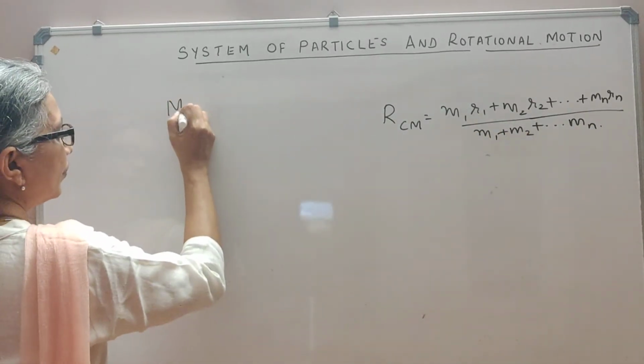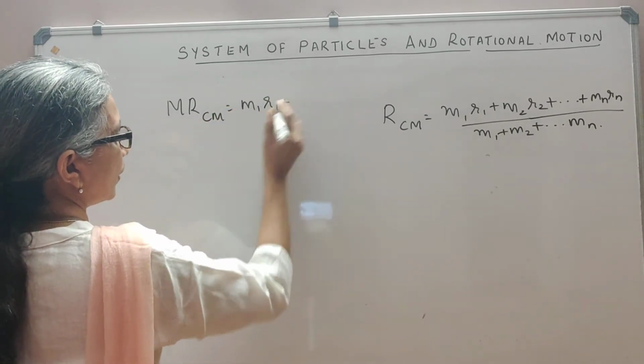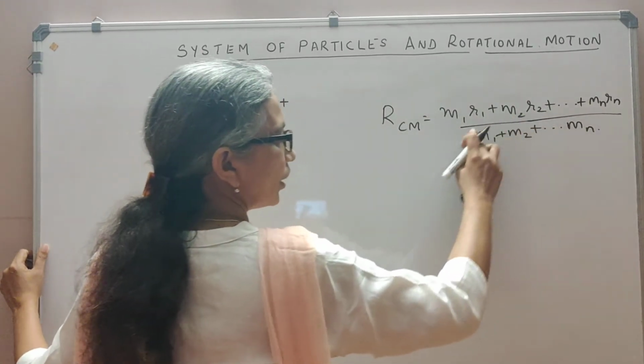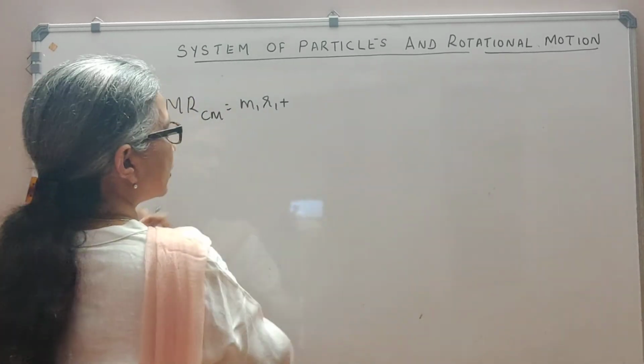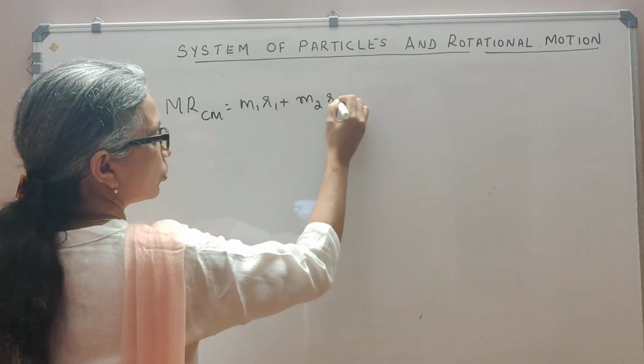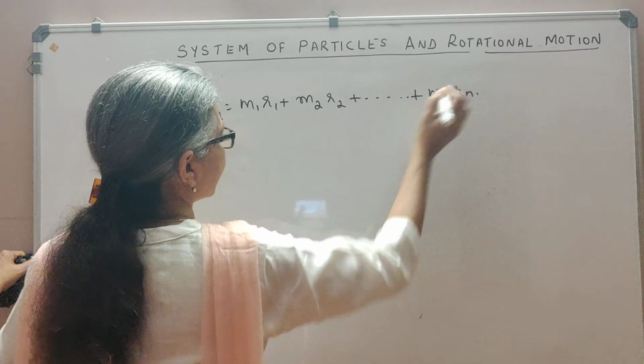So I may write m into RCM is actually equal to m1 r1 plus m2 r2 plus and so on up to mn rn, where I brought the whole thing m to the left hand side.